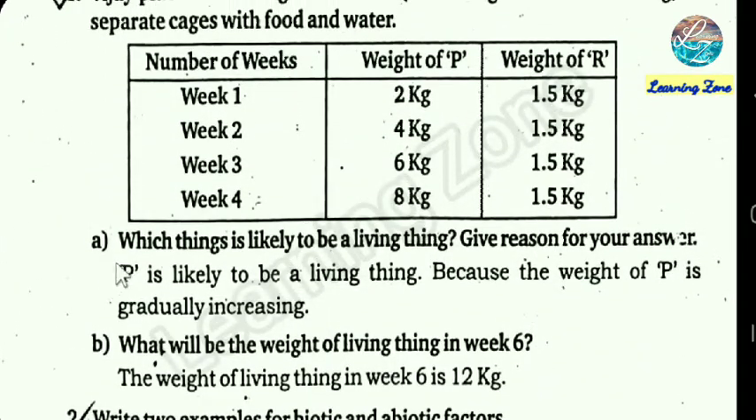Now the question is, which thing is likely to be a living thing? Give reason for your answer. The answer is, P is likely to be a living thing because the weight of P is gradually increasing. Second question, what will be the weight of living thing in week 6? The weight of living thing in week 6 is 12 kg.